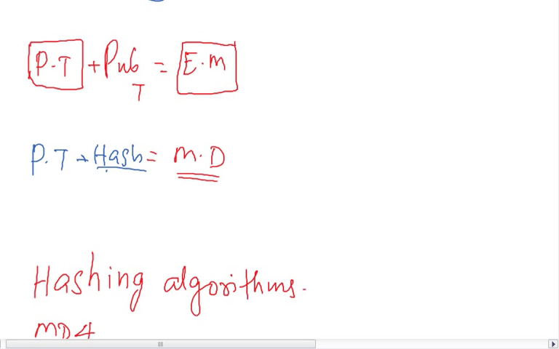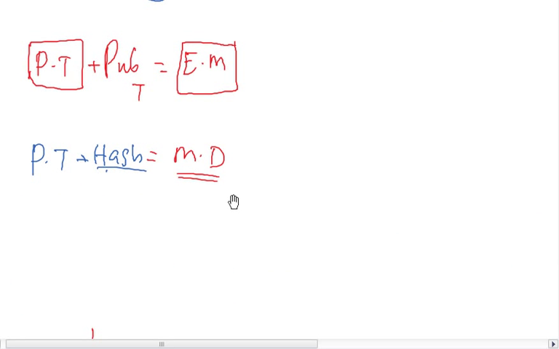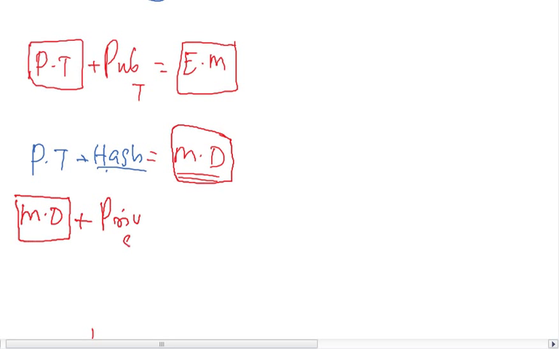Here the plain text message is there. Running a hashing algorithm will create a message digest. This is a chunk of data, and this chunk of data is taken by Sam, and he encrypts it with his own private key, and he creates something known as a digital signature.